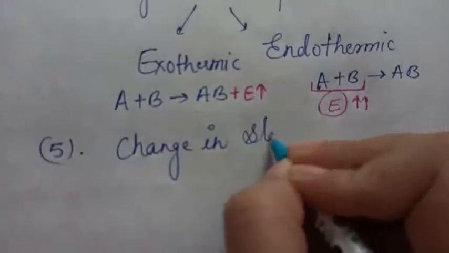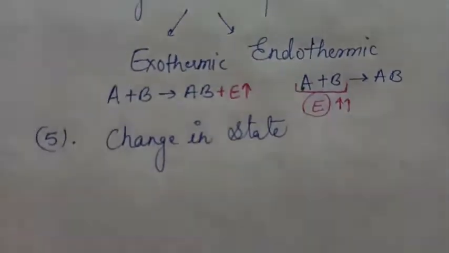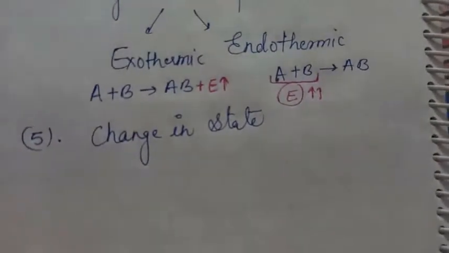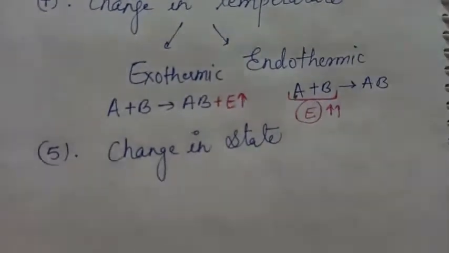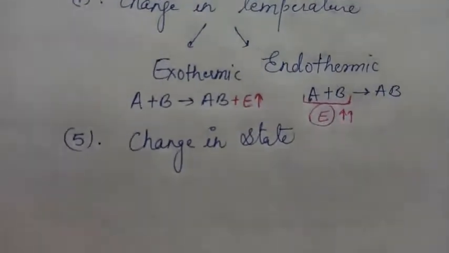Change in state. So what is state? You already have studied in class 9th. Matter can be found in 3 states, solid, liquid, gas. So if any state transition is taking place, then that process may also be called as a chemical reaction.